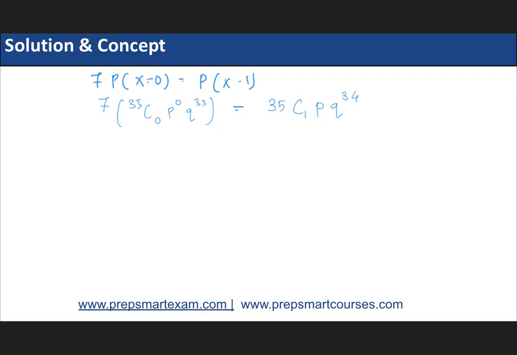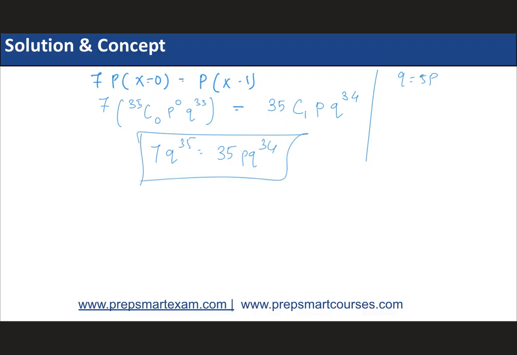So if you go on to solve this, you'll get 7q35 is equals to 35 pq 34. Guys, I'm assuming you have done this in board, that's why I'm just taking it forward from there. Okay, now what you get is q is equals to 5p. Over here, when you solve this particular equation, you get q is equals to 5p, or we can write this as q is equals to 5 into 1 minus q, because we know that p plus q is always 1, है ना. दोनों probability ऐड करके 1 ही होता है.